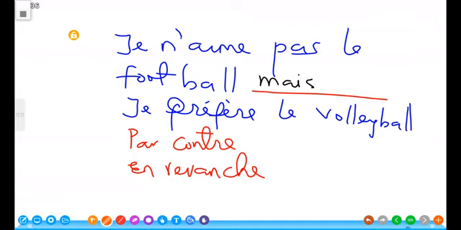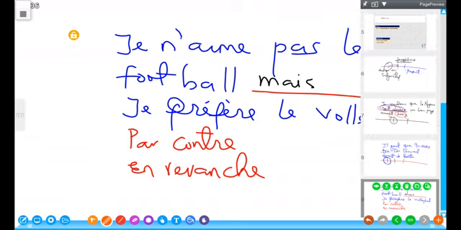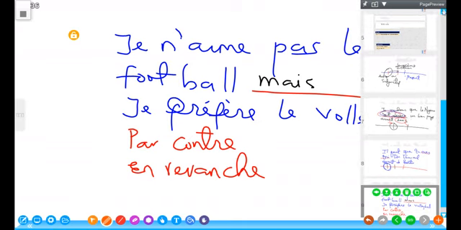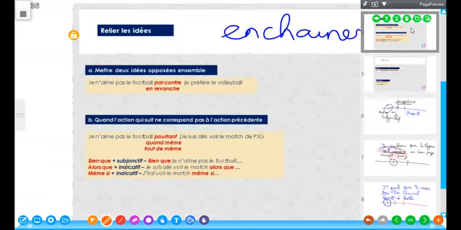So, these are words that you can use as synonyms to mais, just to help you boost up a little the level, or to show that you have a wide range of vocabulary. All right, so putting two ideas that are opposite together. Je n'aime pas le football, je préfère le volleyball. Now, an A2 speaker will say, je n'aime pas le football, je préfère le volleyball. But something can still be in between. You can just say, je n'aime pas le football, full stop, je préfère le volleyball. There is no B1 in that. That is just an A2 student making isolated sentences.